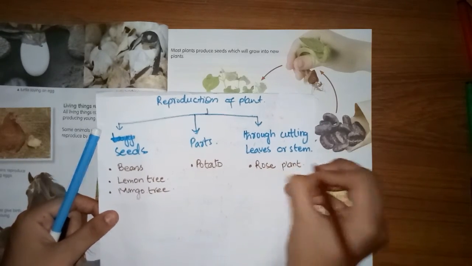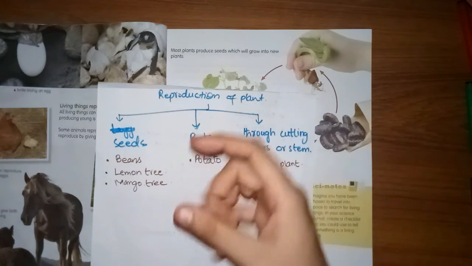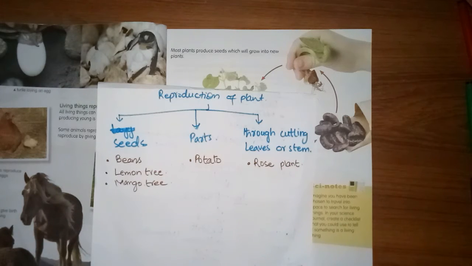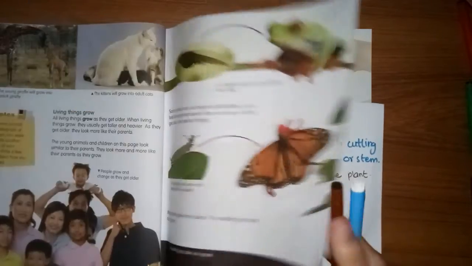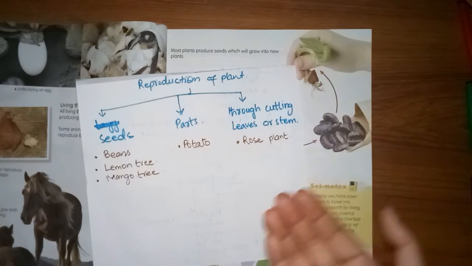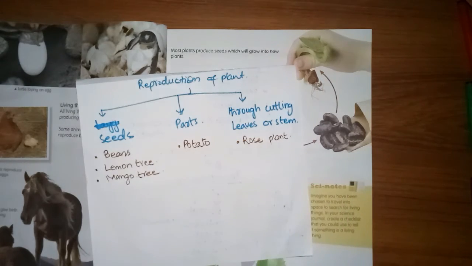If you want to regrow a rose plant, you need to take a cutting of the stem and place it into a pot. There is one more example, the frangipani plant, which also gets reproduced by taking a cutting of its stem.